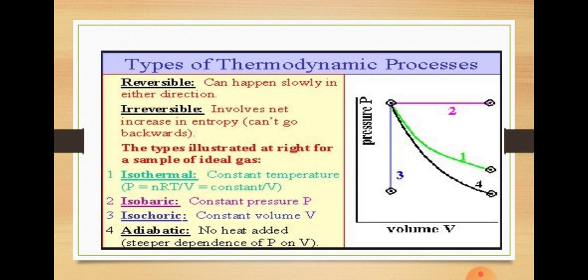On the basis of the nature of change by which a system travels from initial to final state, this process is divided into two types: reversible process and irreversible process.